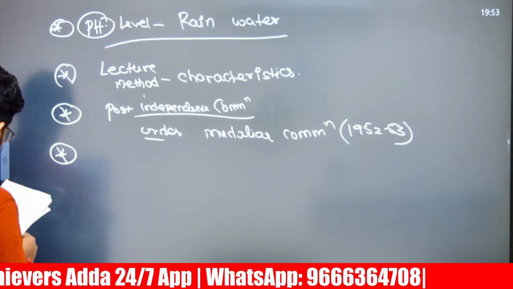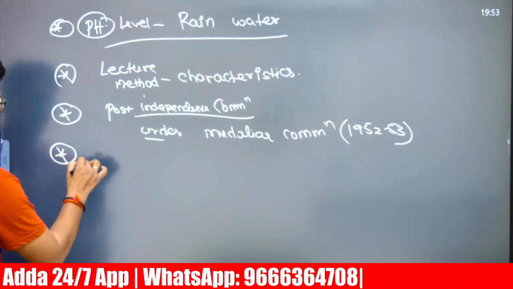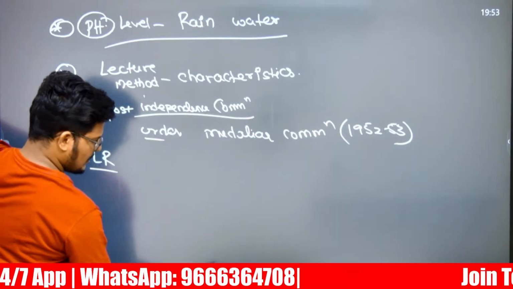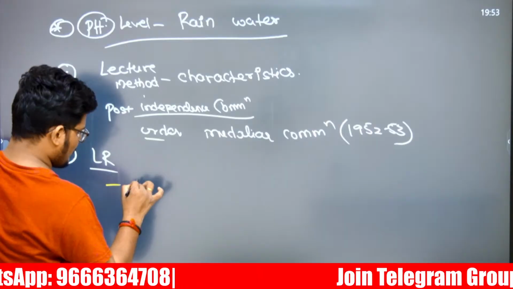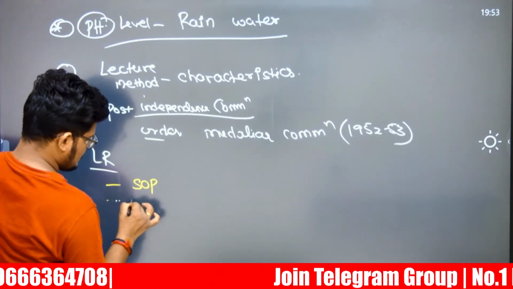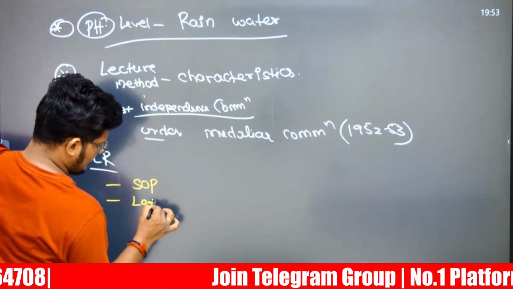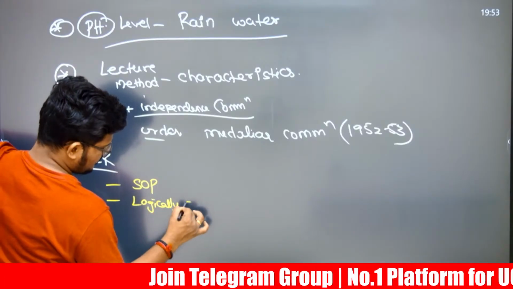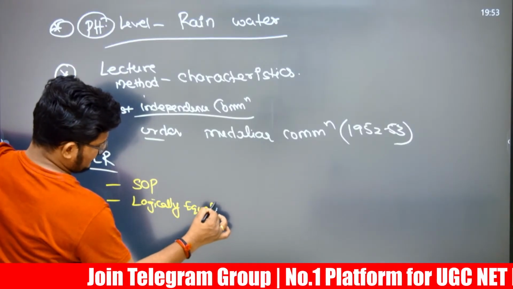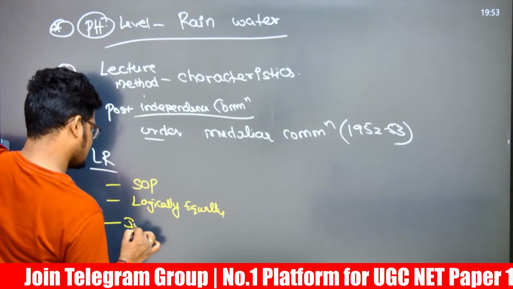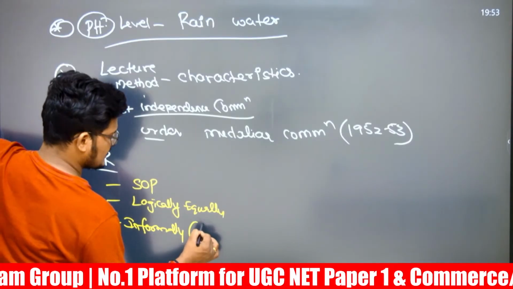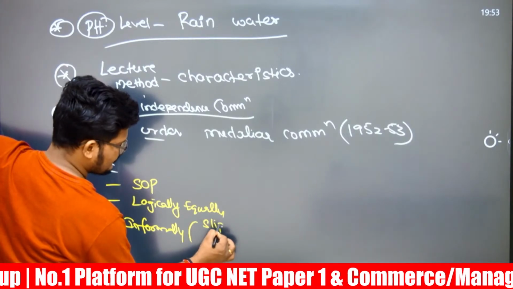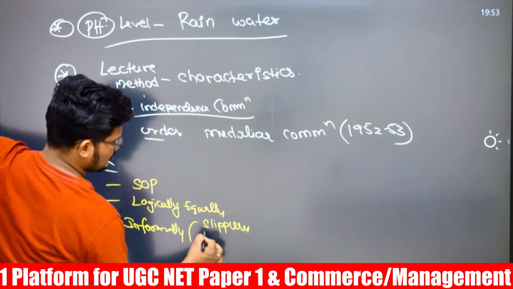Next, there is a question which is related to logical reasoning. Let's knock it down. All the logical reasoning, 5 questions. Sir, again, morning whatever square of opposition, 1 question. Logically equivalent, another question. Logically equivalent, another question. And there is a question which is related to informal fallacy. So in informal fallacy also, slippery slope is there. Slippery slope, red herring.